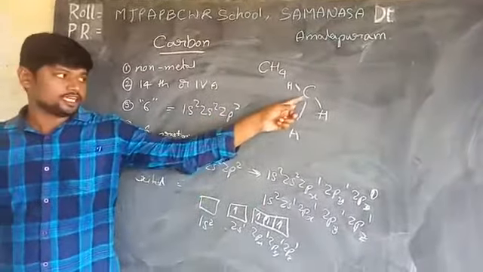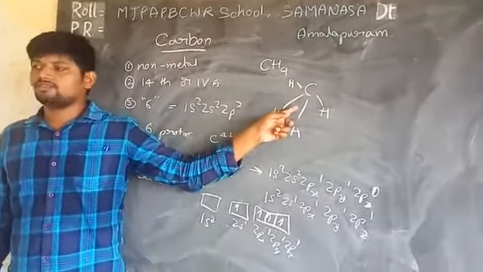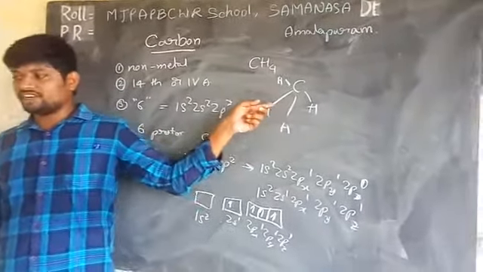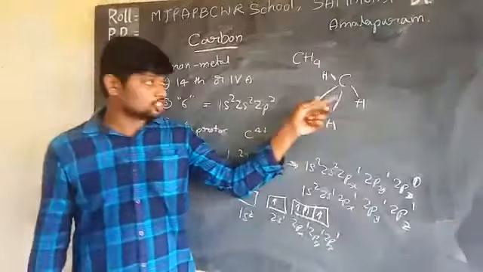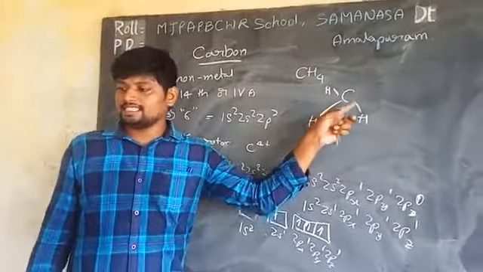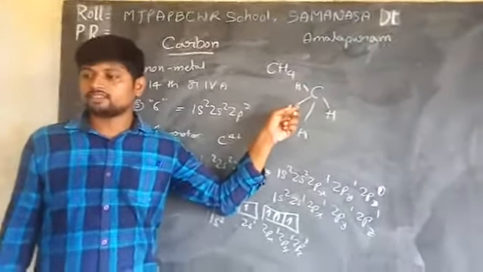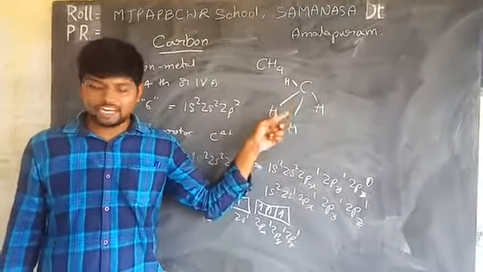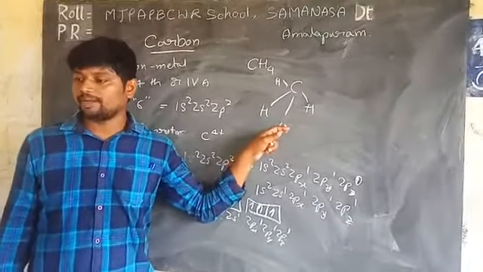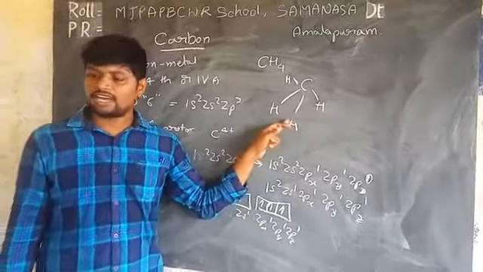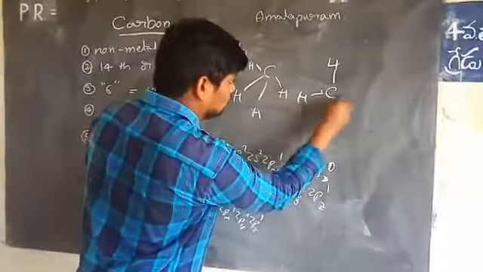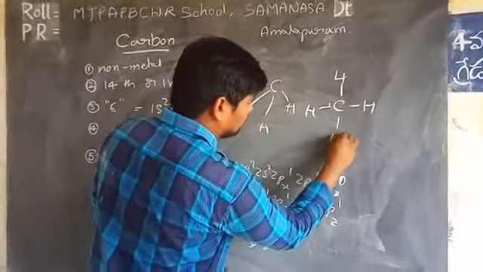One carbon shares 4 electrons with 4 different hydrogen atoms, one with each hydrogen atom. It shows carbon is tetravalent because it possesses 4 valence electrons, and hydrogen is monovalent because it has only 1 valence electron.